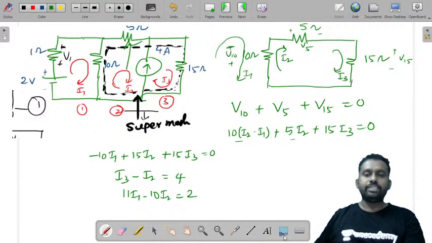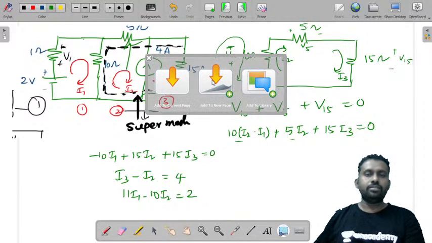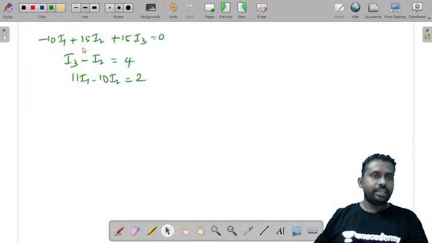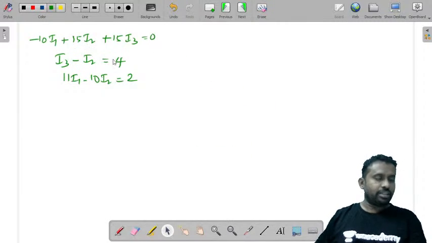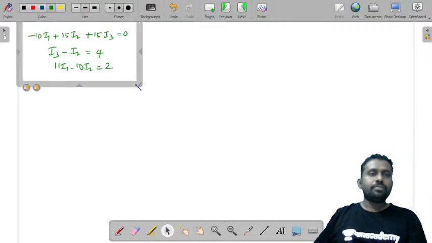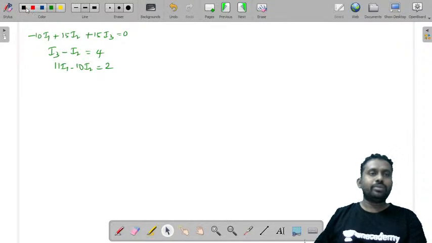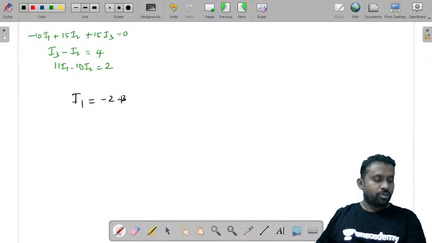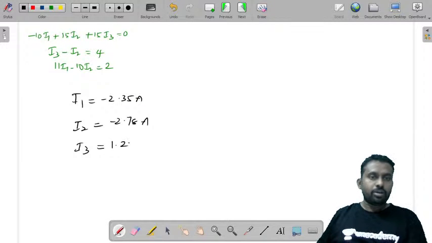Using these three equations and simplifying them, now we'll solve them. It is very simple to solve these equations. You will get I1 equal to minus 2.35 amperes, I2 equal to minus 2.78 amperes, and I3 equal to 1.22 amperes. Now what is the question that is asked?